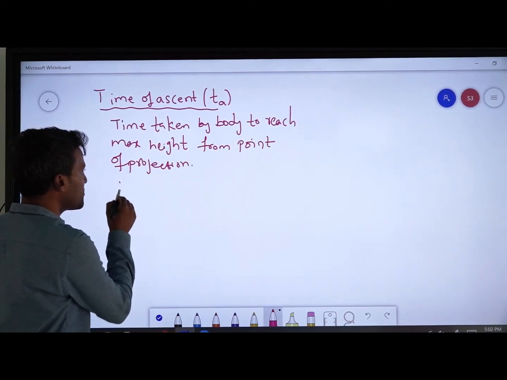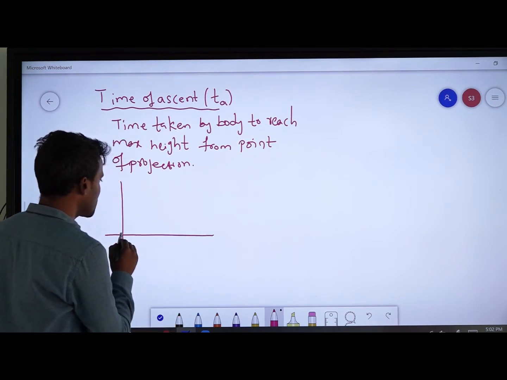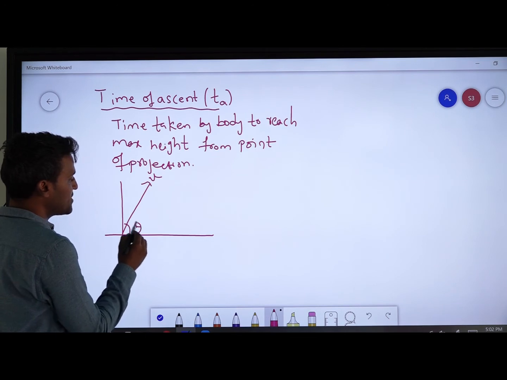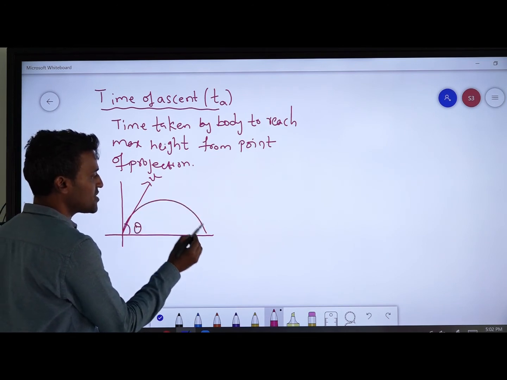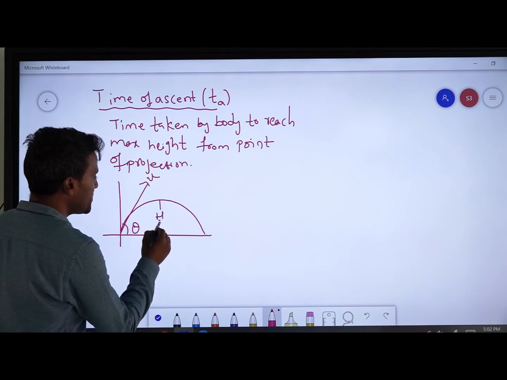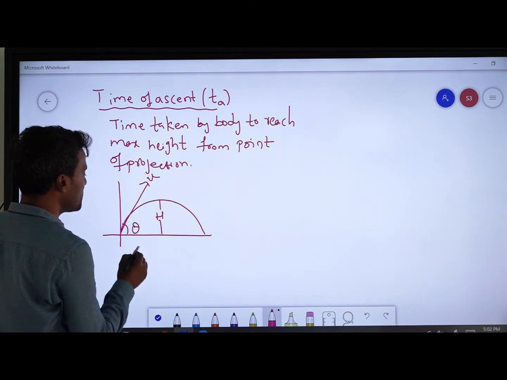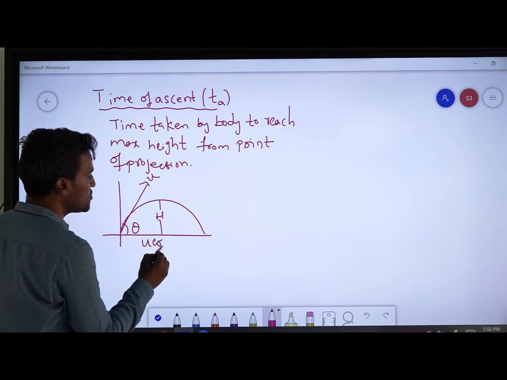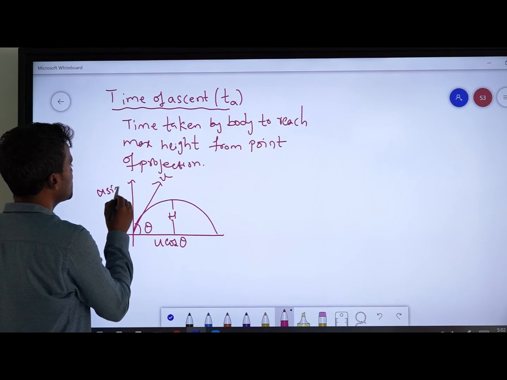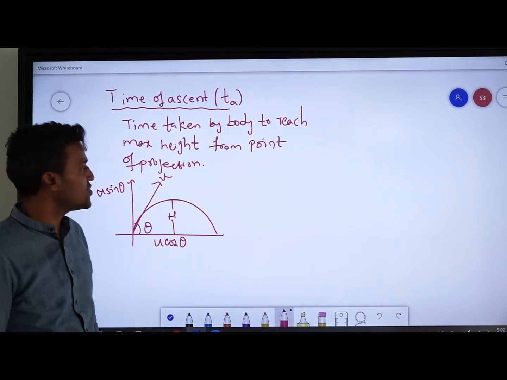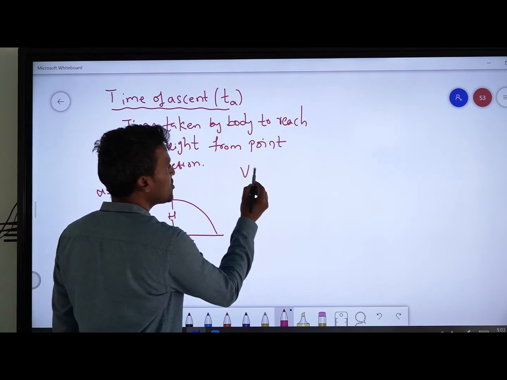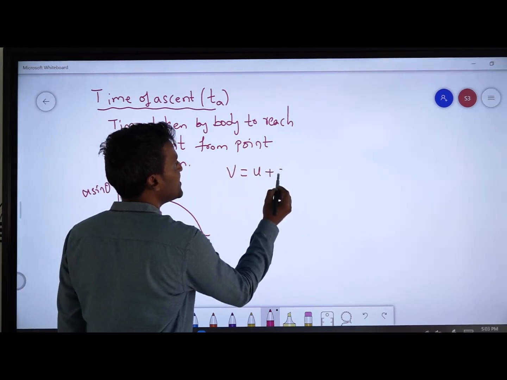Now I draw the diagram here again. An object is projected in the upward direction with a velocity u, making an angle theta with the horizontal. The path is a parabolic path. This is the maximum height. u can be resolved into two components: u cos theta is the horizontal component, and the vertical component is u sin theta. I am taking the equation v equal to u plus at.